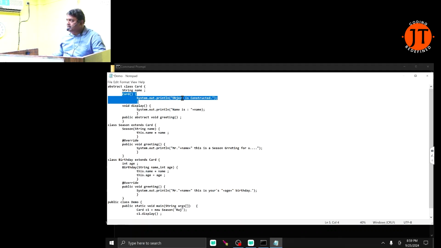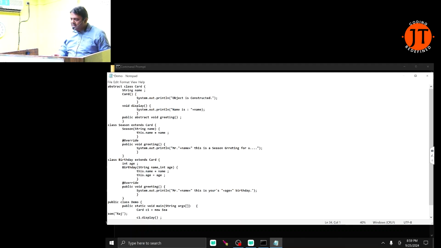So first it prints object is constructed. Then name is initialized as Raj. For this object, name is Raj. But the Season class object's base address is assigned to the Card reference. You know that when I call c1.display, it is not the concept of dynamic method dispatch. But where is dynamic method dispatch implemented? Check here.